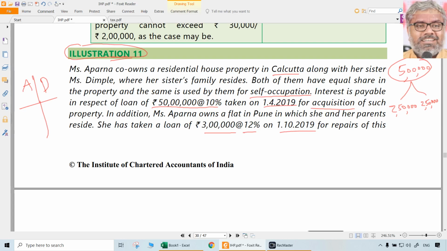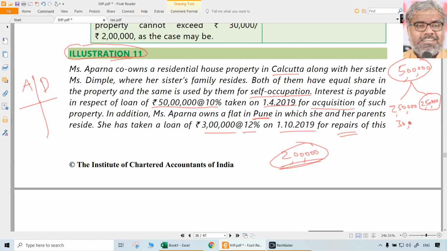Let us look at Dimple first. Dimple has only one property. So can she claim 2,50,000? Not possible. It has to be restricted to 2 lakhs. So what is the deduction that can be claimed by Dimple? 2 lakhs, that is clear. What about Aparna? 2,50,000 is there for this property. And in case of Pune property, she has 3 lakhs loan at the rate of 12% means 36,000, which was for repairs.